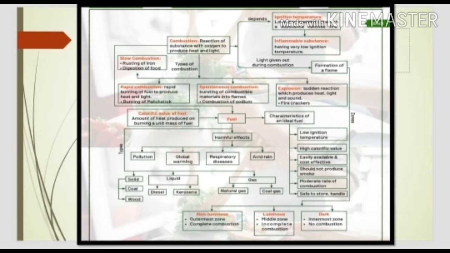Now characteristics of a good fuel. A good fuel has these characteristics: low ignition temperature, high calorific value, easily available and cost effective, should not produce any smoke or pollution, and moderate rate of combustion. And the ideal fuel is safe to store and handle. So these are all the terms and topics we have discussed in the chapter. So this is about the flowchart of chapter 6.